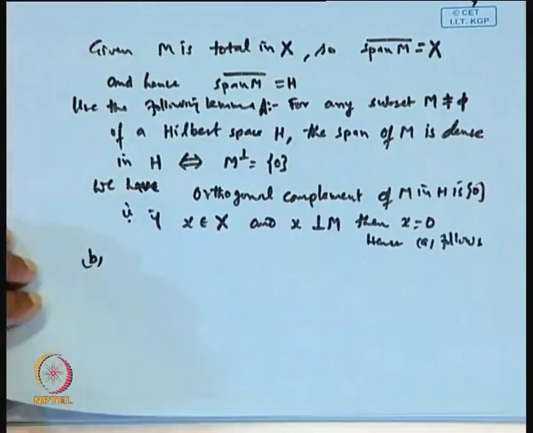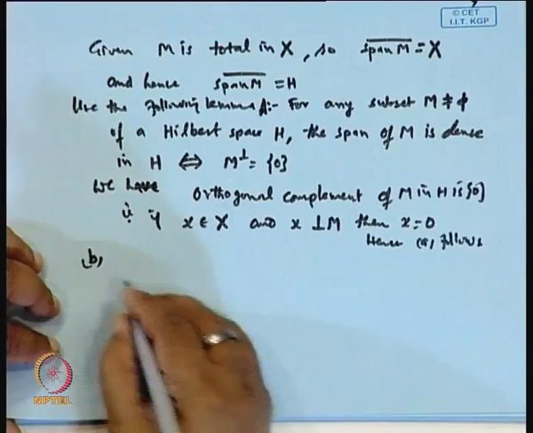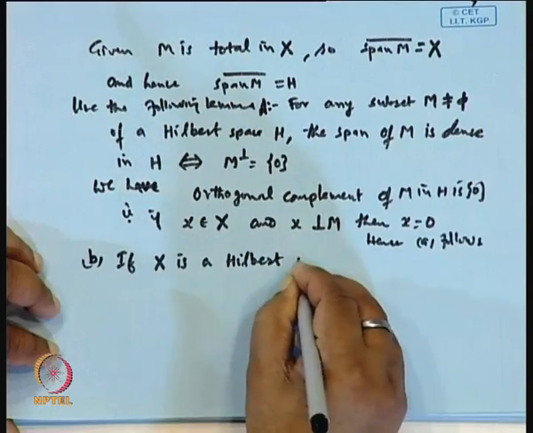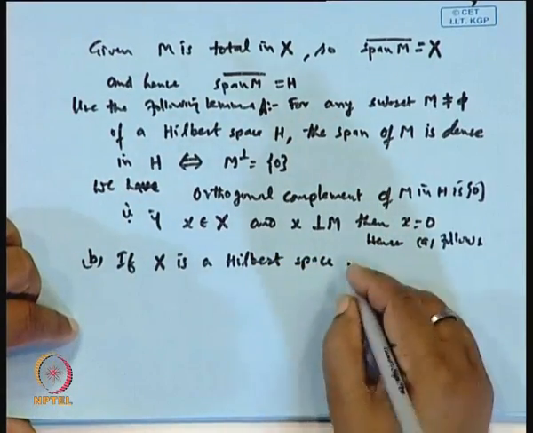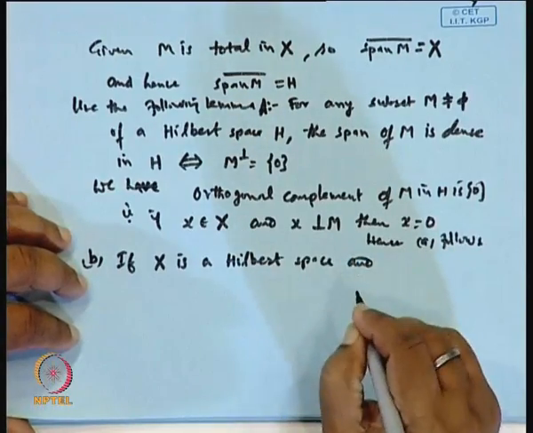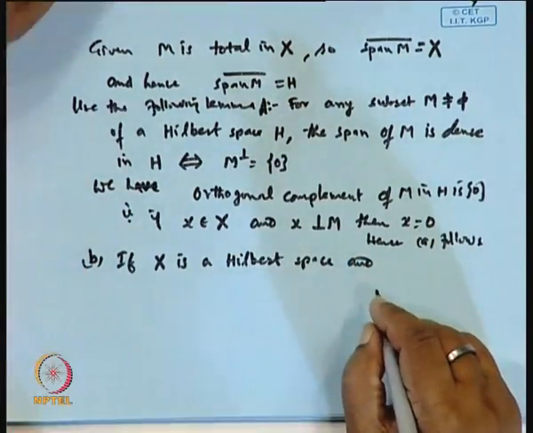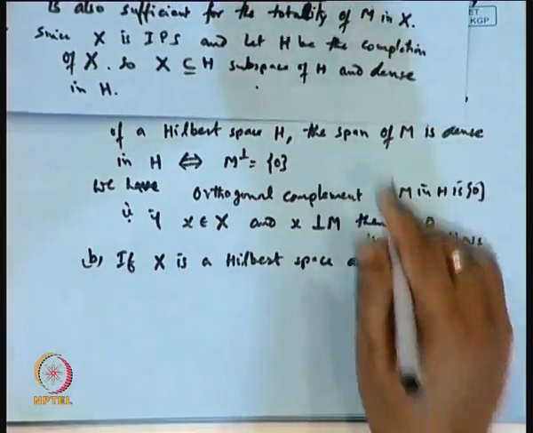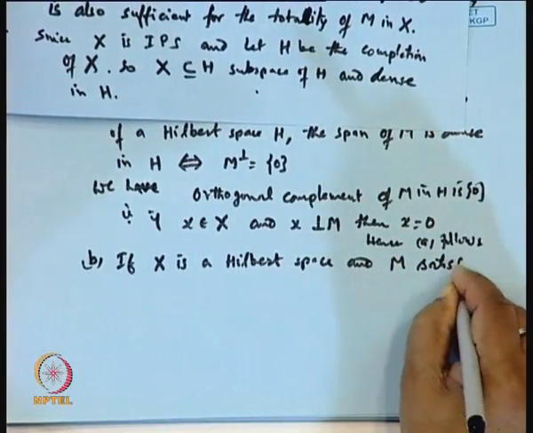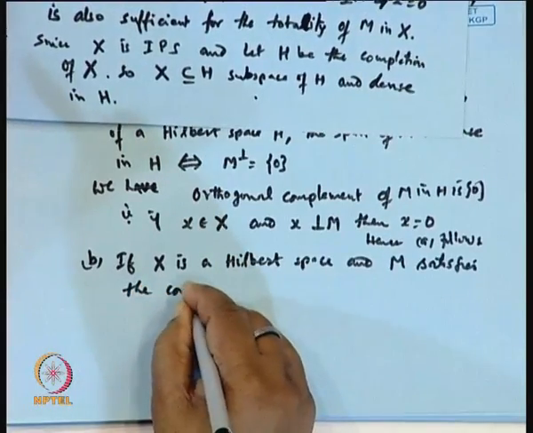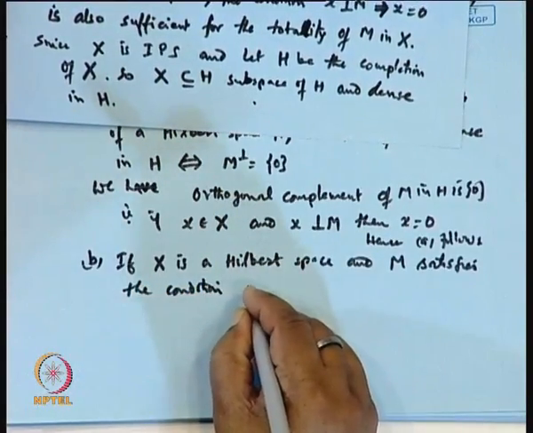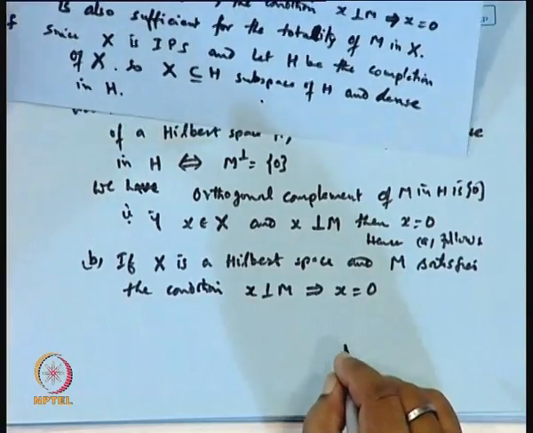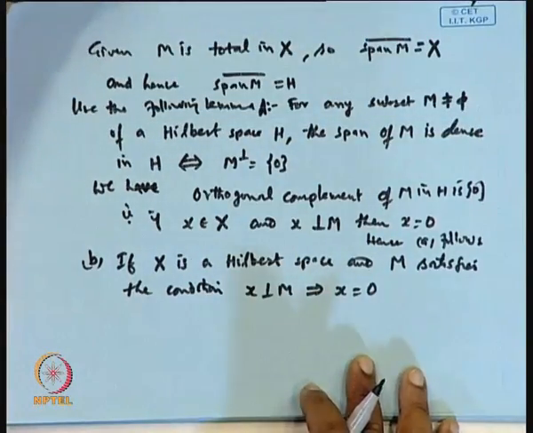For B, the proof of B, if X is a Hilbert space, that is X is complete, and M satisfies the condition, that is x orthogonal to M implies x is 0. Okay. X satisfies this condition, so that